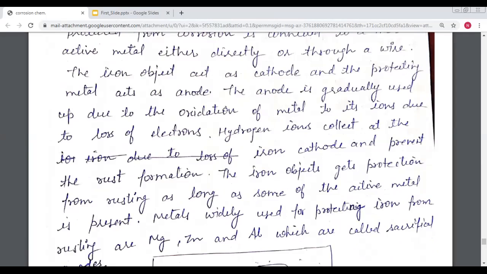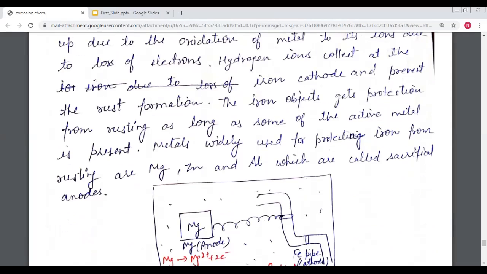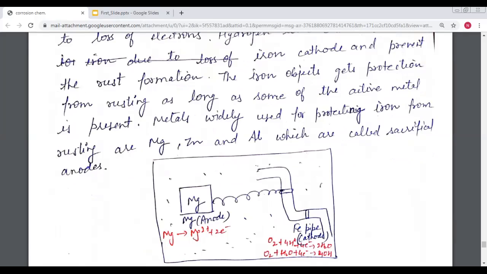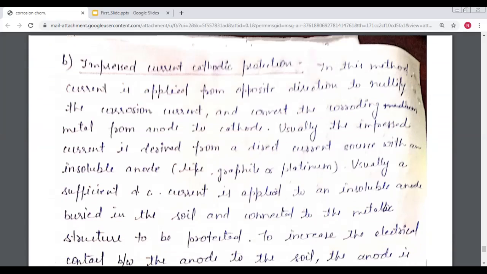The anode is gradually used up due to the oxidation of metal to its ions due to loss of electrons. Hydrogen ions collect at the iron cathode and prevent the rust formation. The iron object gets protection from rusting as long as some of the active metal is present. Mostly widely used for protecting iron from rusting are magnesium, zinc, and aluminum, which are called the sacrificial anode. And then the last topic of this chapter is the impressed current cathodic protection.